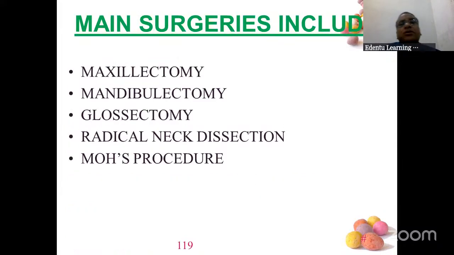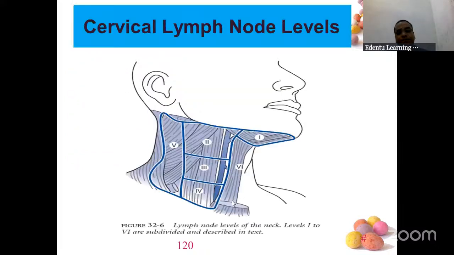So in the management of oral cancer, the surgeries are maxillectomy, where you should read about the Weber Ferguson incision; mandibulectomy, removal of the mandible; glossectomy; and radical neck dissection. In radical neck dissection, you have levels 1, 2, 3, 4, 5, 6. This is very important. Whenever you are going to remove any cancer mass anywhere in the head and neck, lymph node dissection needs to be carried out if it is a malignant tumor.